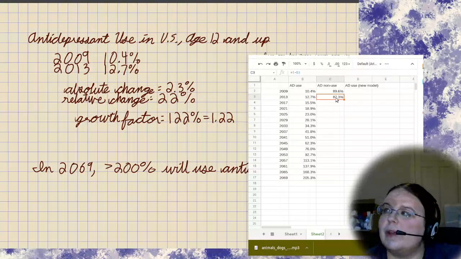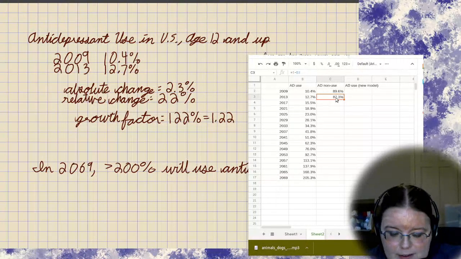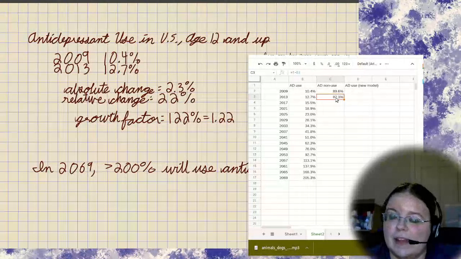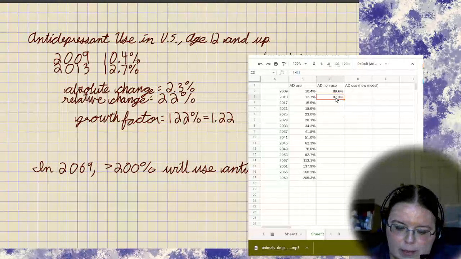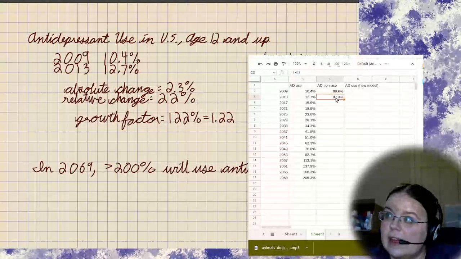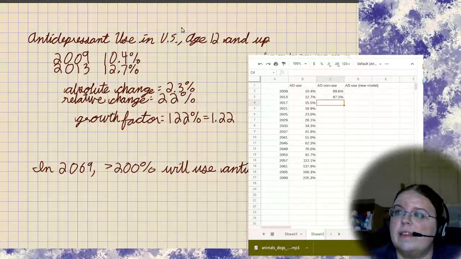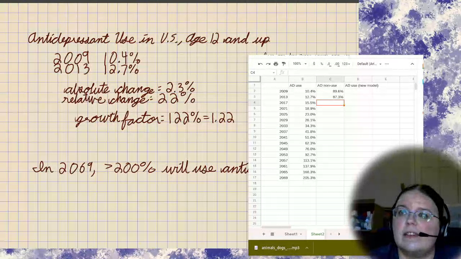But what's 2.3 percentage points out of that starting amount, 89.6 percentage points? So we can grab a calculator, negative 2.3 out of 89.6. Okay, so based on these calculations, antidepressant non-use decreases on a relative basis by about 2.5% between those years.